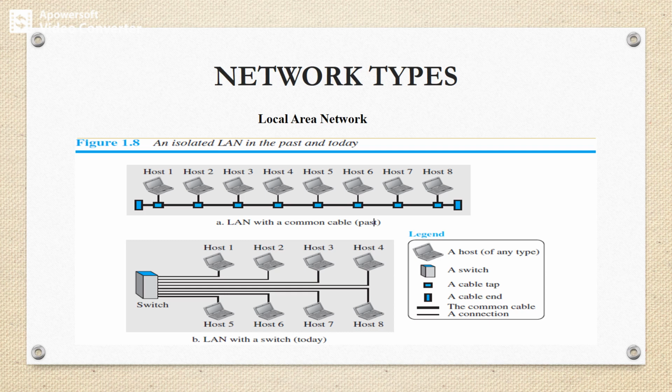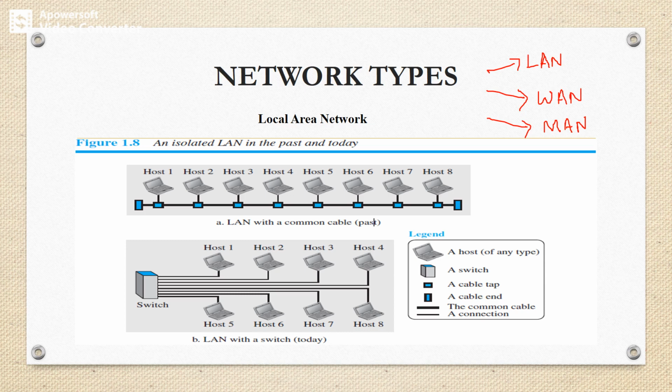So now we'll take network types. Basically the network types are, first, LAN, second, WAN, and third, MAN. First we'll take LAN, that is, local area network.